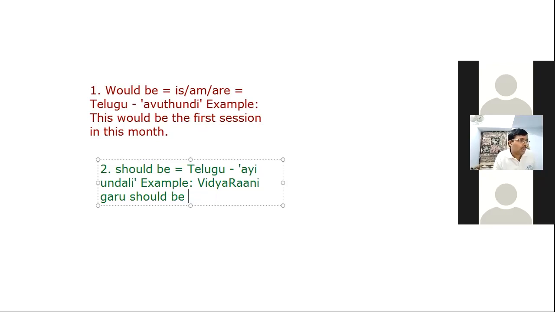Should attend this test, or should be here. So could you please try to say the Telugu meaning for this? Bhagilakshmi garu, Vidyarani garu should be here now. What do you think is the Telugu meaning of this sentence?